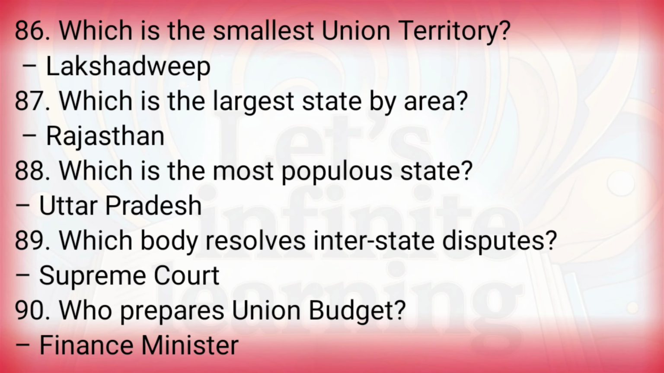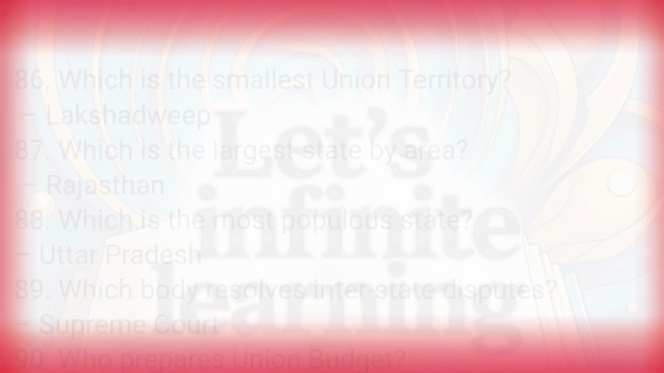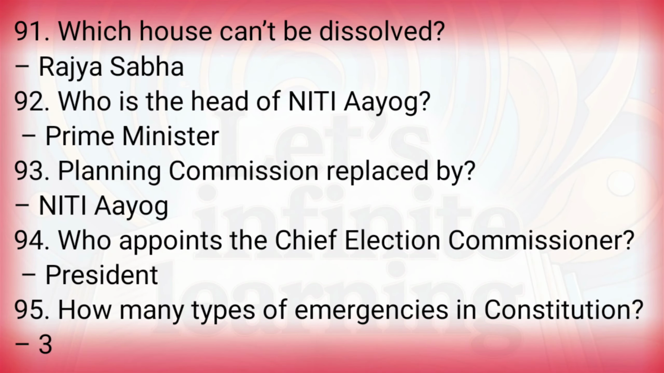Which is the smallest Union Territory? Lakshadweep. Which is the largest state by area? Rajasthan. Which is the most populous state? Uttar Pradesh. Which body resolves interstate disputes? Supreme Court. Who prepares the Union Budget? Finance Minister. Which house cannot be dissolved? Rajya Sabha. Who is the head of NITI Aayog? Prime Minister. Planning Commission was replaced by NITI Aayog.